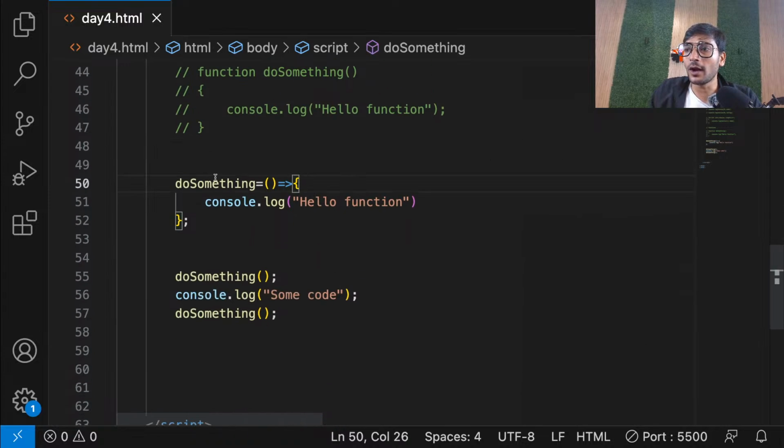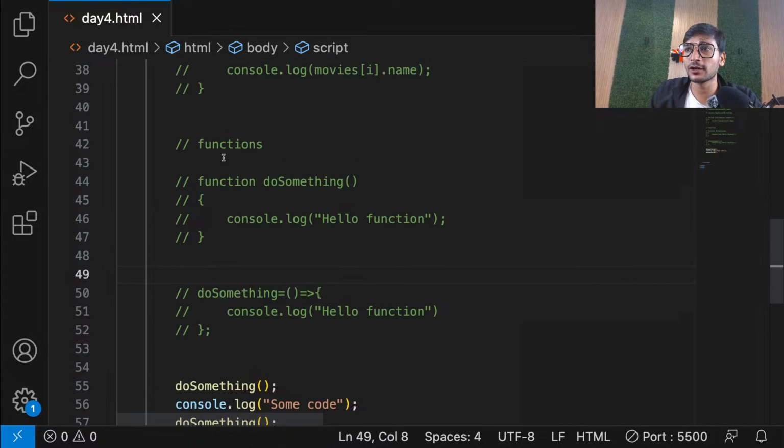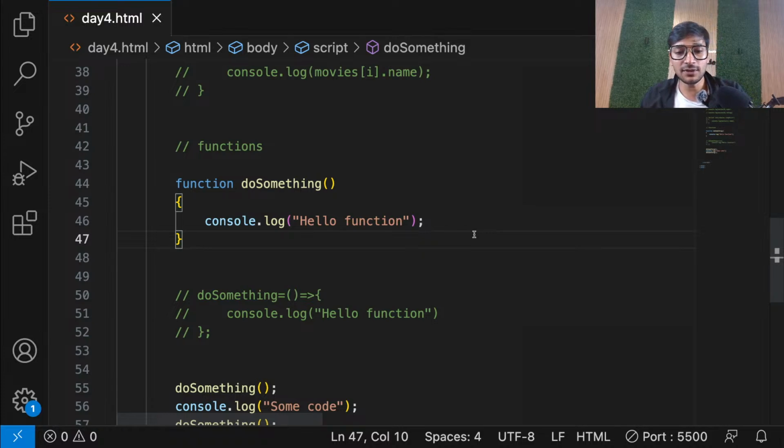Now, guys, one more thing. Let me comment this function. One more thing I would like to tell you about functions. Guys, please focus, everyone. I'm not using auto-save, I'm always doing Control S, it's my habit. But if you want auto-saving, you can go into the settings of VS Code and switch on auto-save. In my case, Dhanush, I'm always doing Control S. I never turn on auto-save in my VS Code.